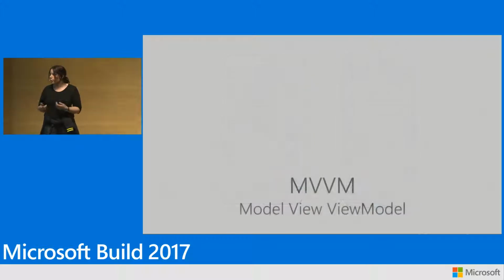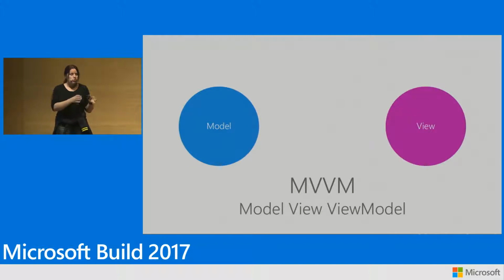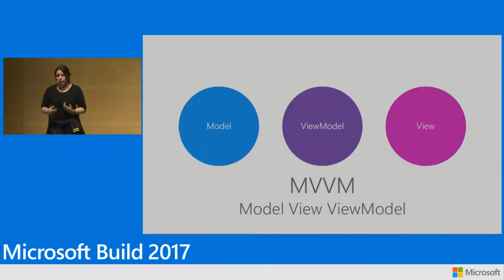Well, we went with a pattern that we're very, very comfortable with, because we've been doing Windows apps for a long time. And that pattern is MVVM, Model View View Model, where you have the model. That's basically what you get from the API. And then you have the view, like the window or the page or whatever. And in between you have a view model, something that helps you transform the model to the view, and just stuff that can be applied to the view.